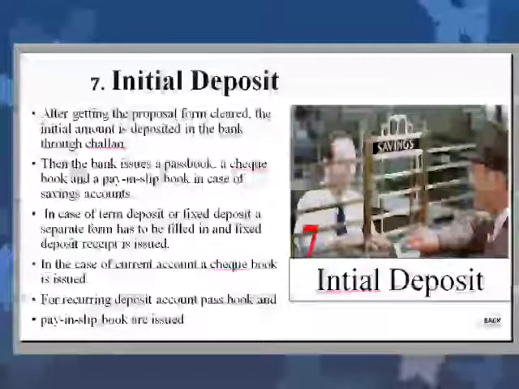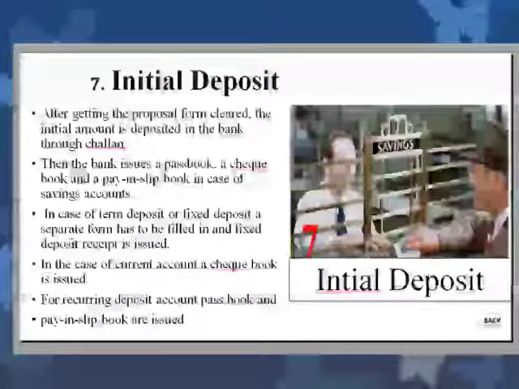The next step is initial deposit. After getting the proposal form cleared, the initial amount is deposited in the bank through challan. Different banks have different procedures and different initial amounts. For example, for students, they open a zero balance account. It means you need not keep any money for opening an account. Other banks require a deposit of minimum 500, or some banks, private banks, even require a minimum deposit of 5,000. It depends from bank to bank.